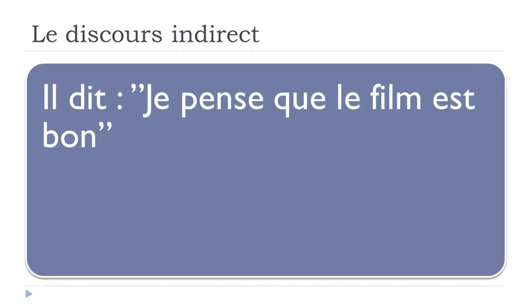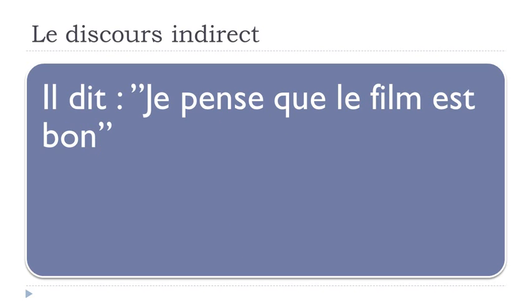one first example. Il dit, okay, dire is to say. He says, je pense que le film est bon. Je pense, so penser, I think, that le film est bon.